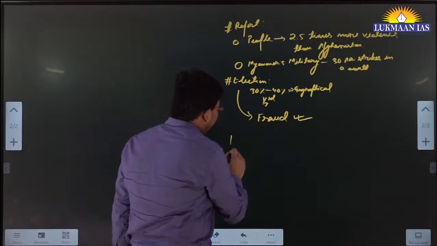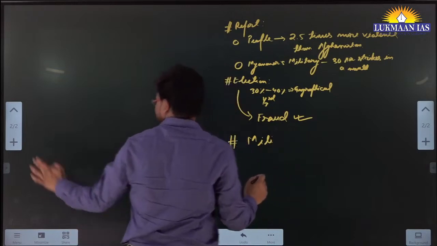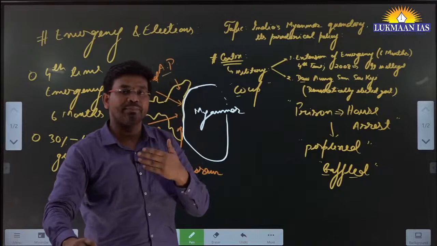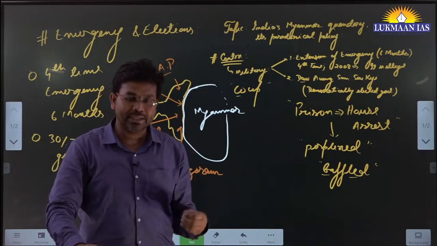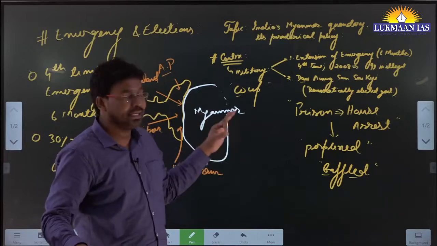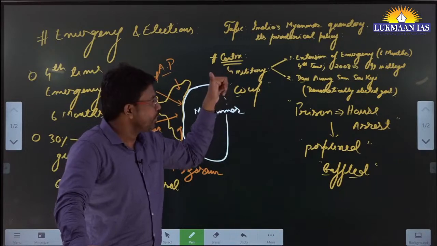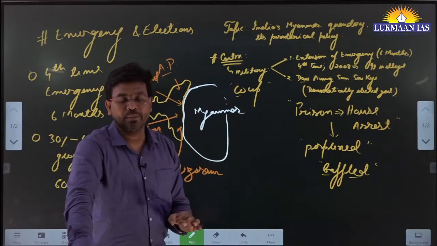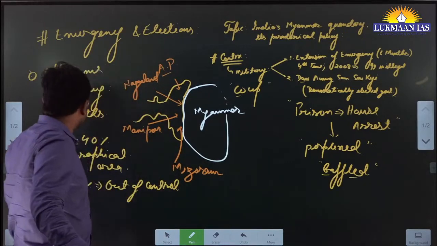So why have the military people released this leader, Aung San Suu Kyi? Because they want to save face in front of the international community. There are many countries across the world that have already criticized the move of the Myanmar military when they did the coup. Even India is in favor of having a democratically elected government in Myanmar.